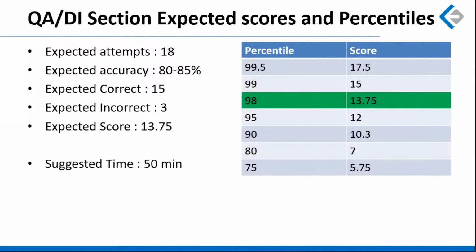Now, getting 10.3 is less than half of the total number of questions. The total number of questions was 26. Half of that is 13, and 1/3 of that is 9. So you need anywhere between half to 1/3 of the total marks to clear the sectional cutoff for the XLRI BM course. That will be somewhere around 90 percentile. So this is it from my side for the QA plus DI section analysis.